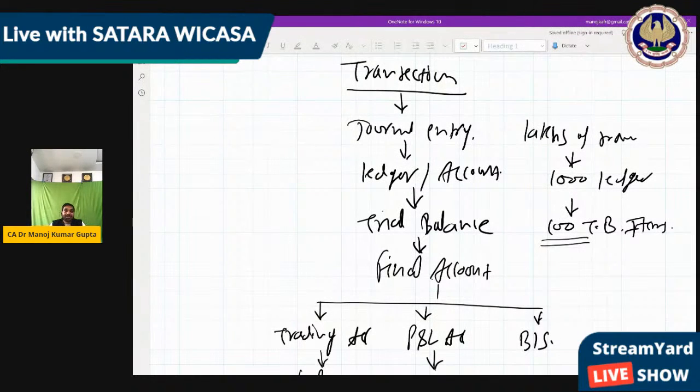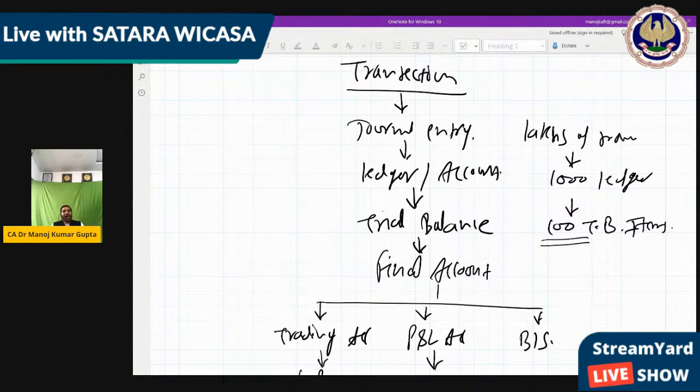Because they know there is an accounting system where whatever account I had debited or credited, I have to give the entire detail to the next person, my higher authority. If I do not give the proper detail, then maybe I will be fired or suspended or they will recover from me. So whatever accounting process they follow, they have to keep everything in proper way because they are responsible for that. So if that accounting is not there, then how can we make the control?